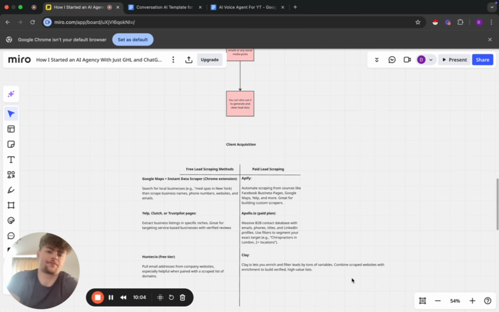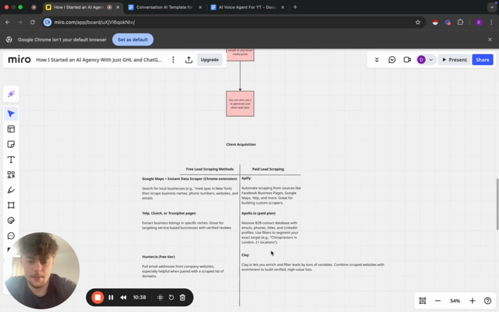So when you get the phone numbers and the emails from stuff like Google Maps and Instant Data Scraper, it's normally the emails you're going to get from there, and some of the phone numbers aren't going to be the person who's the decision maker. So you might reach a receptionist or someone else who isn't the owner, like the CEO, or someone who's high up who makes decisions. And Clay allows you to actually find the people who are making decisions.